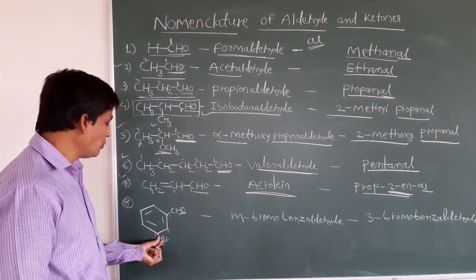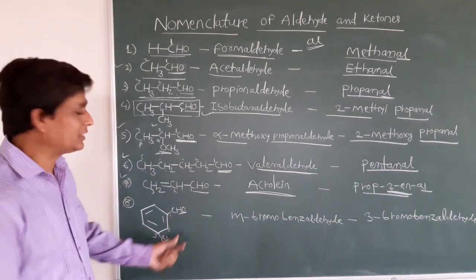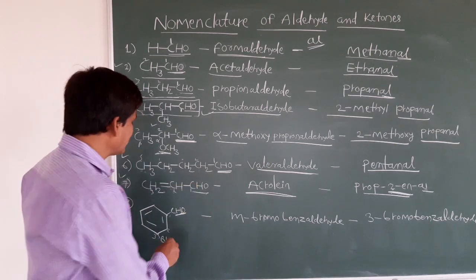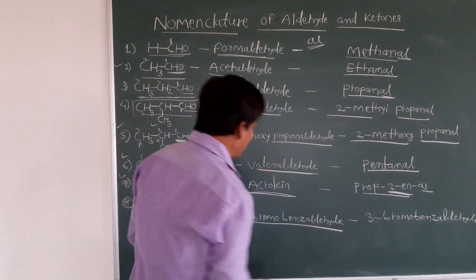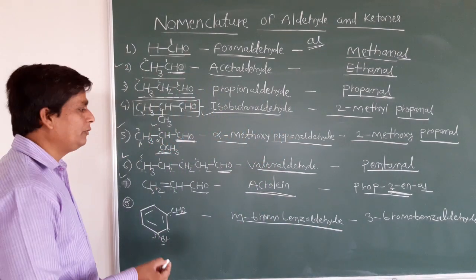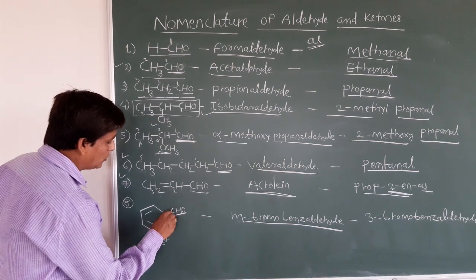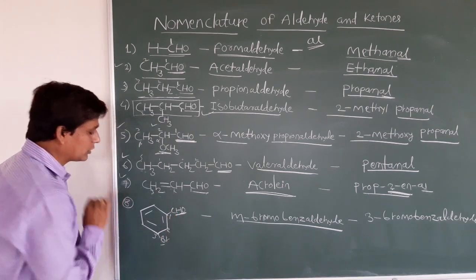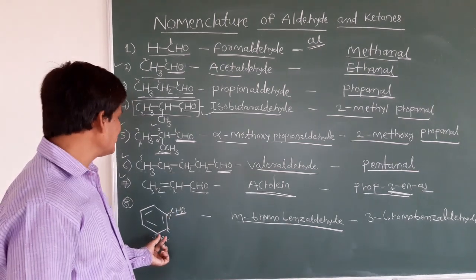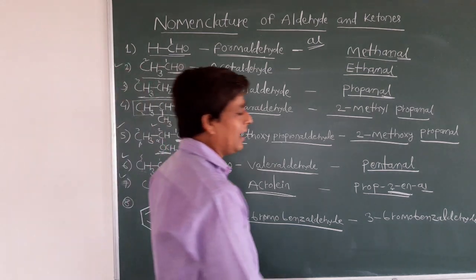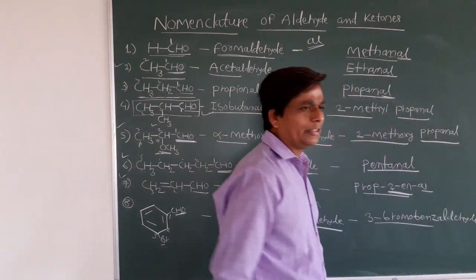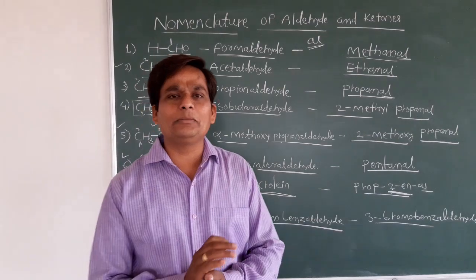On the meta position bromine is attached, and when a benzene ring is attached with CHO, it is benzaldehyde. So it is m-bromobenzaldehyde, meta-bromobenzaldehyde. For the IUPAC name, you give the numbering 1 2 3. On the third carbon bromine is there, so it is 3-bromobenzaldehyde.